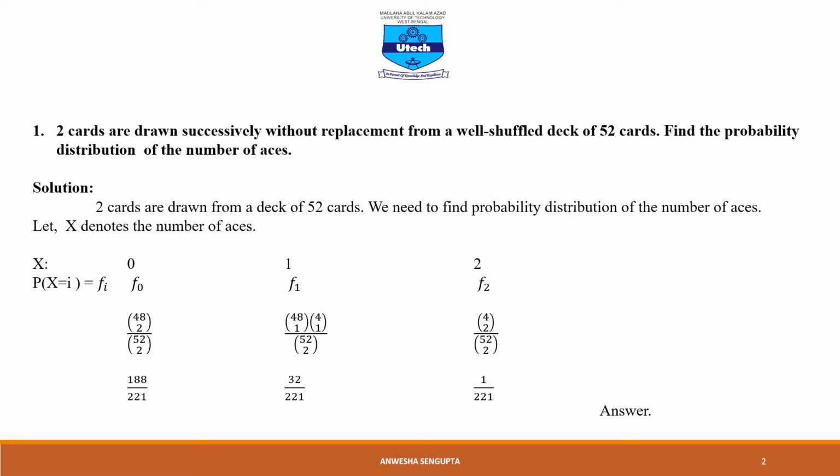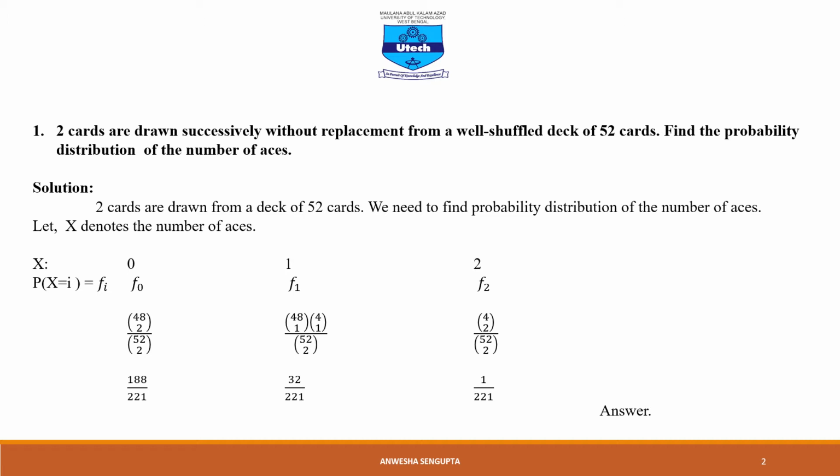This is the first example. Two cards are drawn successively without replacement from a well-shuffled deck of 52 cards. Now, find the probability distribution of the number of aces. Since we know that in all total 52 cards, there are 4 kinds of cards: club, spade, heart and diamond. And we need to pick up 2 cards from these 52 cards.